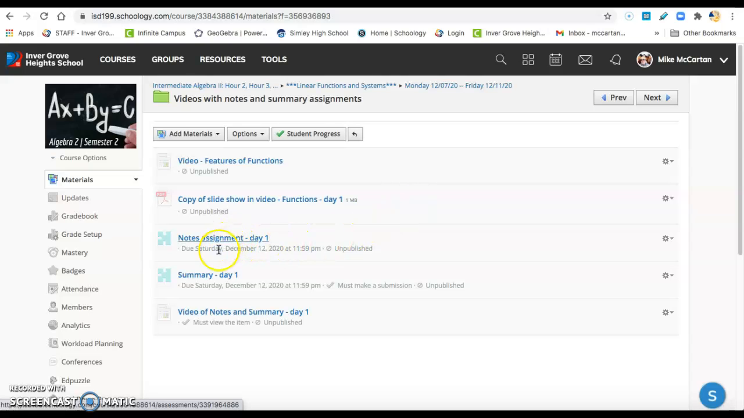Each folder has 2 puzzle piece assignments. Guys, this is a little bit dull right now because I haven't published it yet, but I'll publish it for tomorrow. You have to do the 2 puzzle piece assignments. That's what goes in the grade book. The top green folder has the notes assignment and the summary. They're relatively easy, okay?